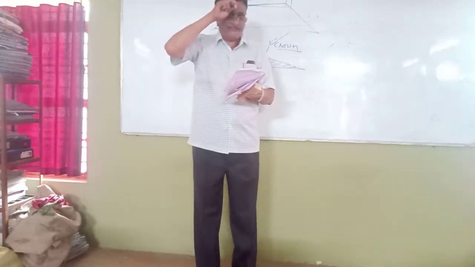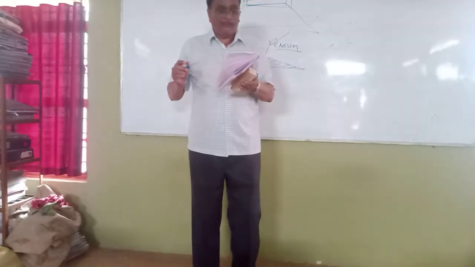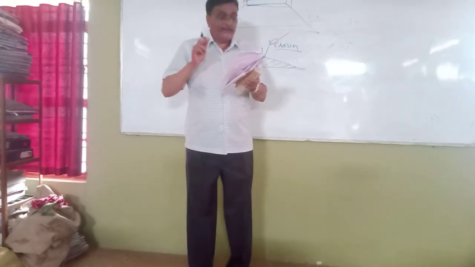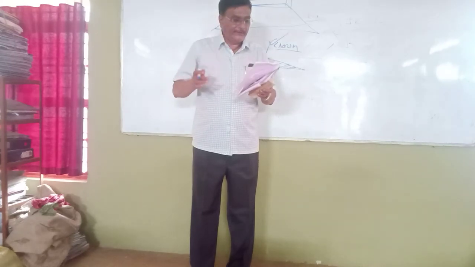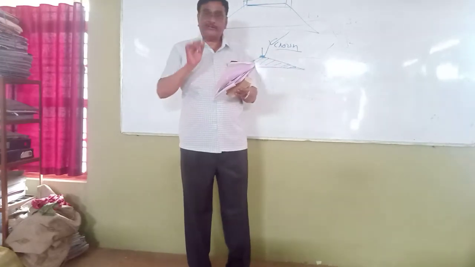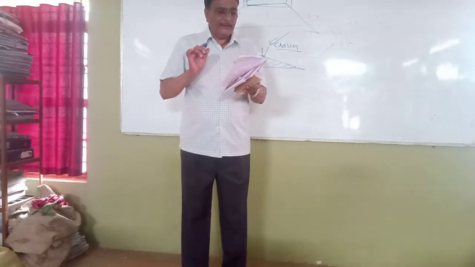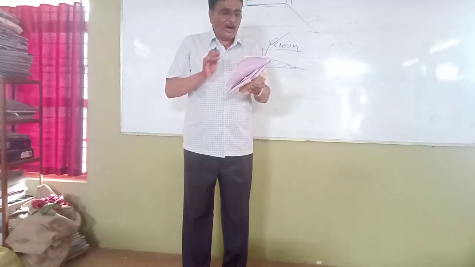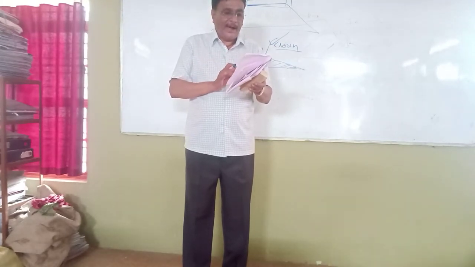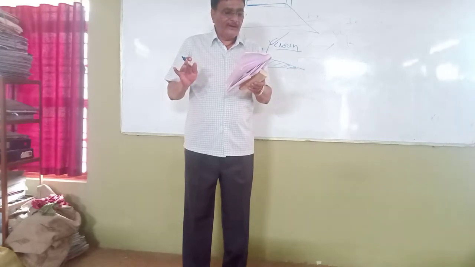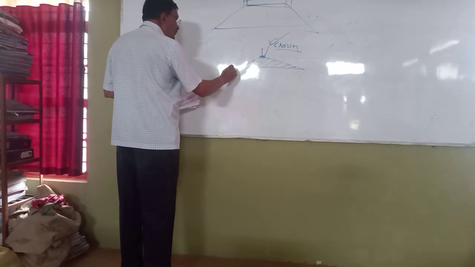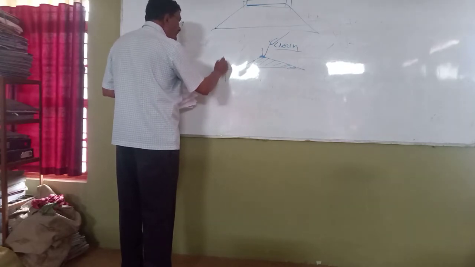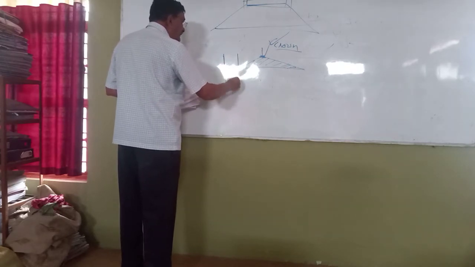Okay? Next question. The portion of the roadway between the outer edge of the carriageway and the drain in case of cutting is known as what? The question is very particular. Understand or not? So look here, this is what exactly I am going to tell you. He is asking about this portion.